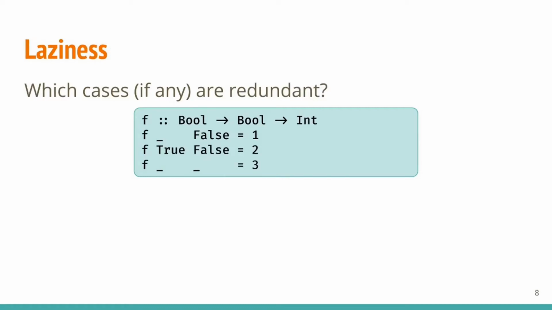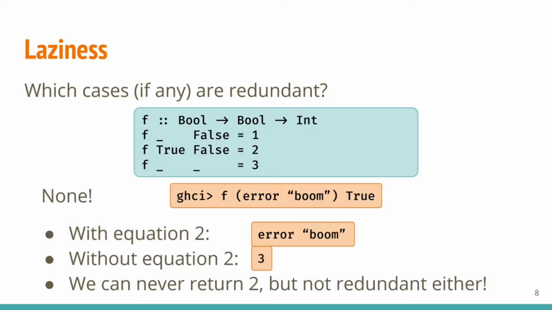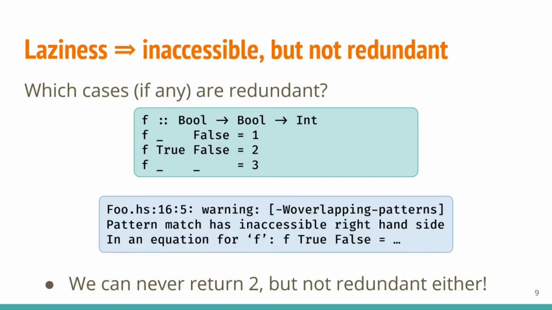Now, Haskell is lazy, but not total. That also reflects in its pattern matching semantics. Take this function here as an example. It might be tempting to think that the second equation is redundant, but in fact it isn't. Deleting equation 2 would alter the semantics of the function from crashing to returning 3 in this call here, so not redundant. But on the other hand, we can never return 2, which definitely smells like a bug worth reporting to the user. We say that the equation has an inaccessible right-hand side. Of course, when we call a clause redundant, that always implies its right-hand side is inaccessible.